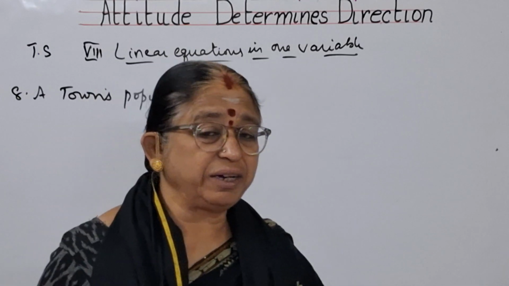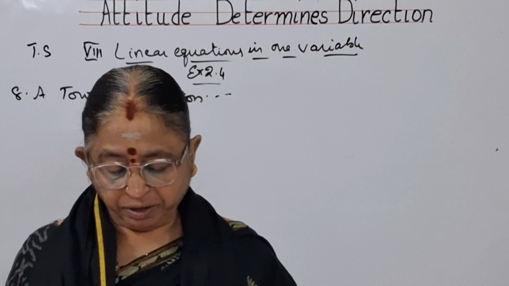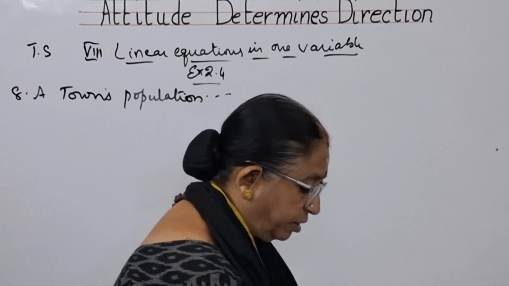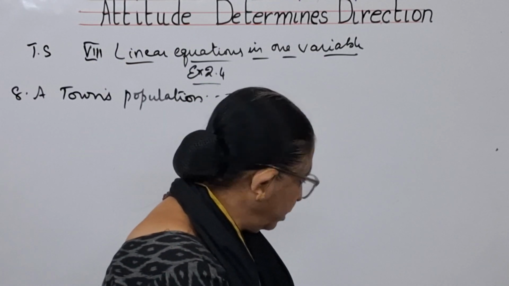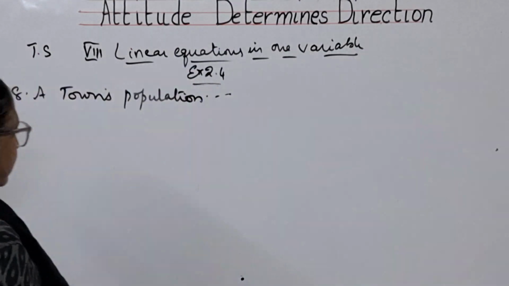Before the 1200 increase, the original town population. So find the original town population. You need to find out the original town population. So what you will consider is